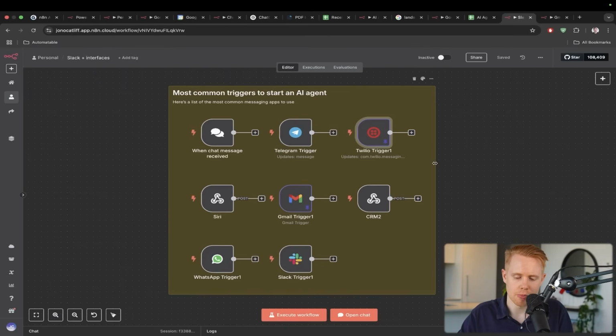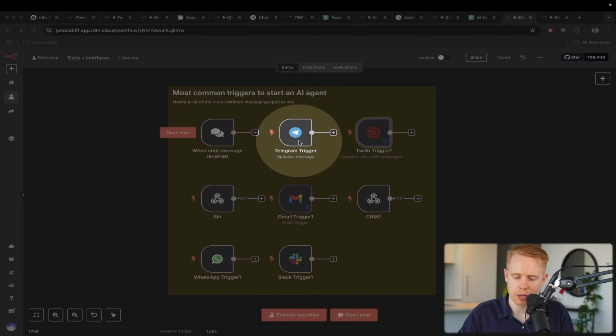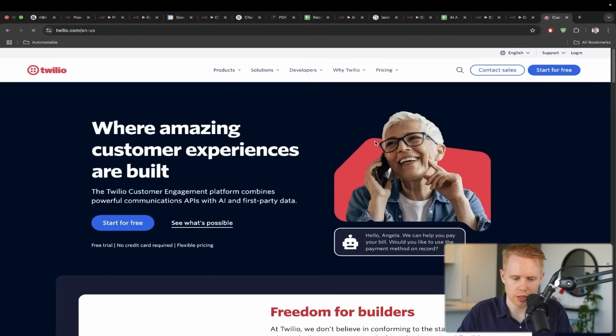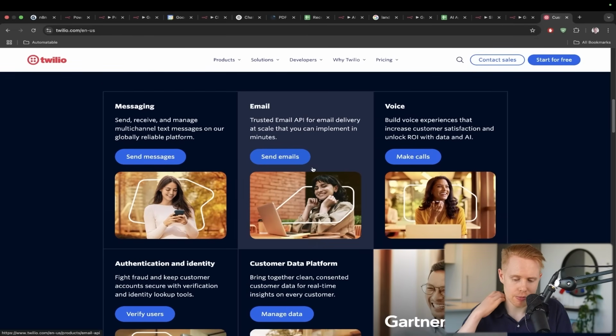So here's some of the most common methods of connecting triggers in particular. We could of course do the chatbot here. The cool thing about this is you can actually embed this straight onto a website. Telegram is maybe one of the most popular ones just because it's easy. If you have a trigger with yourself where you're just messaging yourself, this could be the easiest way to do it. Then you have Twilio, which is text messages. If we head over to the Twilio website here, this is texting yourself back and forth. So if you wanted that medium, you could do that.